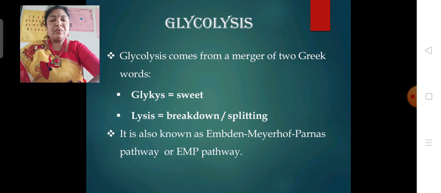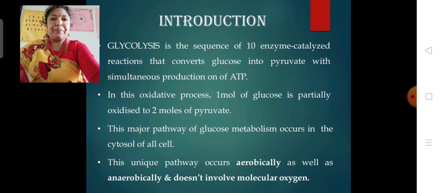This was first emphasized by Embden, Meyerhof and Parnas, hence this pathway is known as the EMP pathway. This is also known as the dihexose pathway. In glycolysis, about 10 enzymes catalyze the breakdown of glucose into pyruvic acid with the production of ATP.